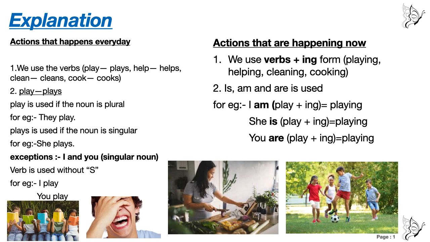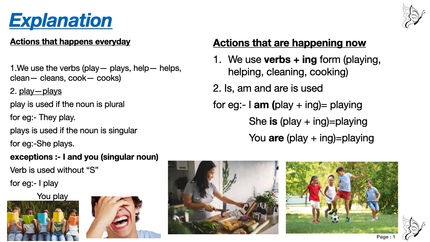And on the other side, that is on the right hand side, we have actions that are happening now. We use verb plus ing form. Play is a verb and we are using ing, then what happens? Playing. Again help and ing, it becomes helping. Cleaning and cooking. And number 2, is, am and are are used with the ing form of verb, that is playing, helping, cleaning and cooking.